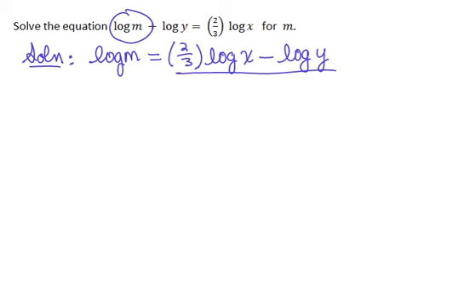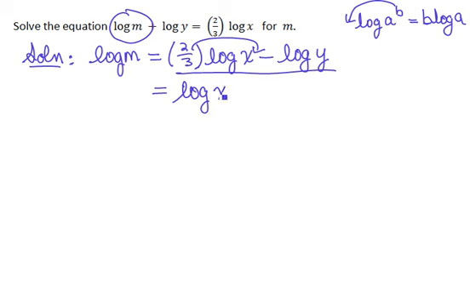So the first property that I'm going to use, and let me just briefly review it here, is if you have log of something raised to a power, remember that you are able to bring the exponent down in front of the logarithm. So I'm actually going to use that property in reverse to take this 2/3 and bring it up as an exponent. So this will become log of x to the power 2/3 minus log of y.